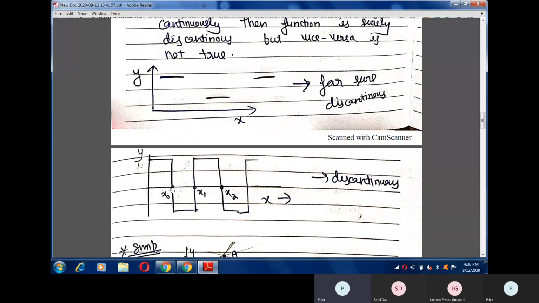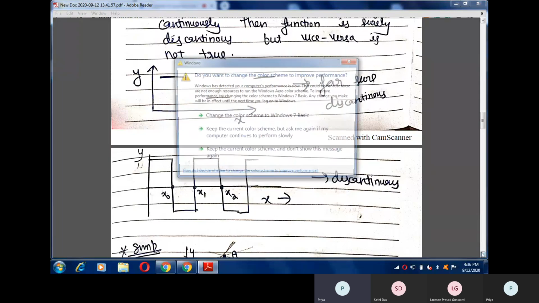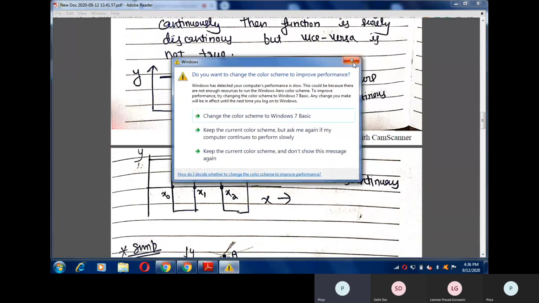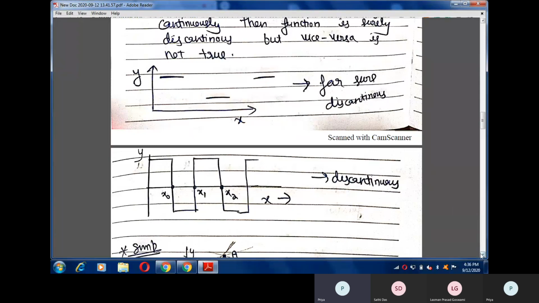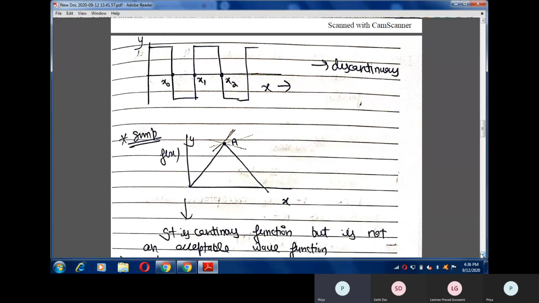So this type of function is also discontinuous, and we can't say that these are physically acceptable functions. These functions are also not acceptable in quantum mechanics.